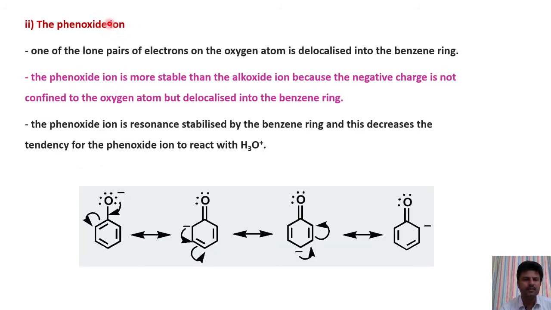Whereas in the case of phenoxide ion, the negative charge present on the oxygen will be involved in resonance and the charge will be spread over the benzene ring. Therefore, the charge density will decrease, so the stability of phenoxide ion will increase. Since the phenoxide ion stability increases, the phenol readily gives H plus and forms the more stable phenoxide ion. Therefore, phenols are more acidic than alcohols. And these are the resonating structures of phenoxide ions.